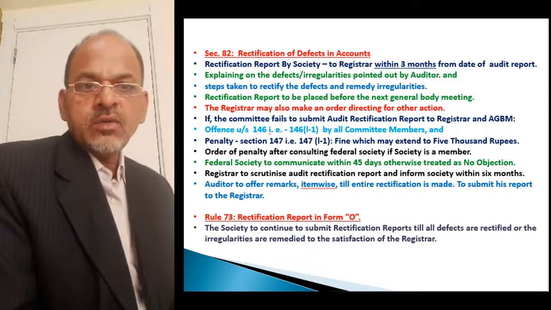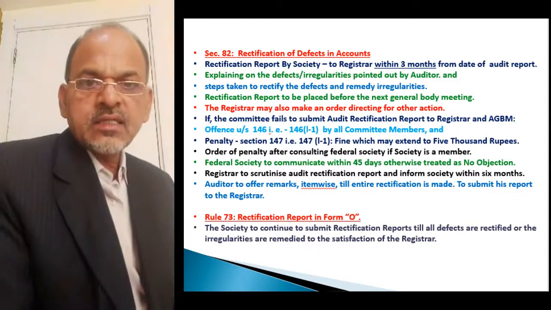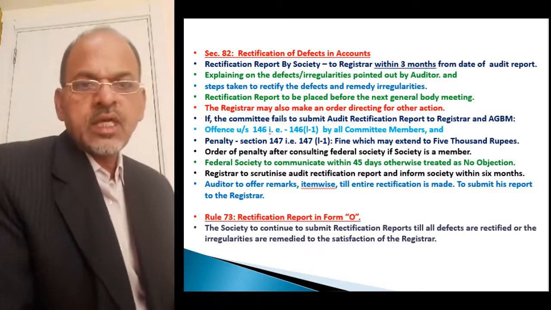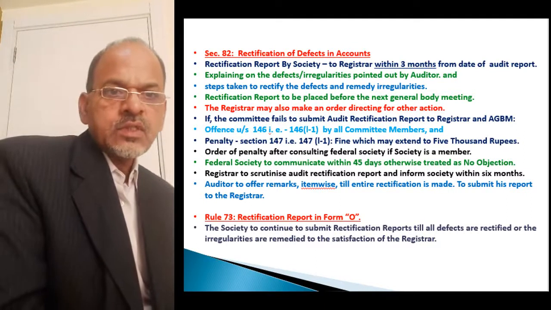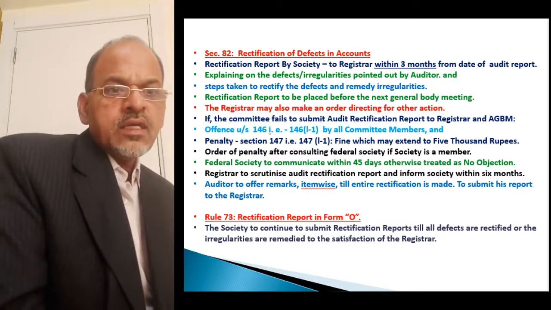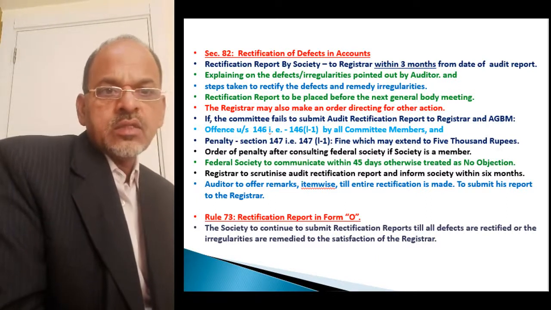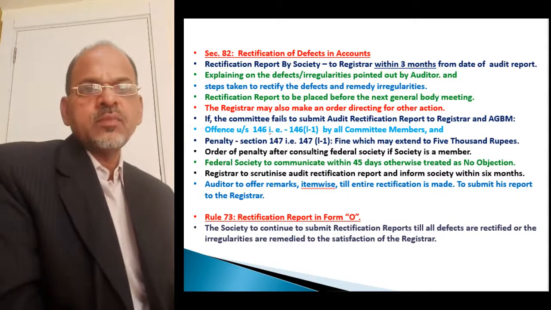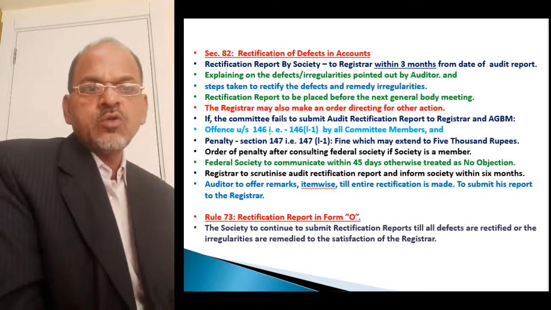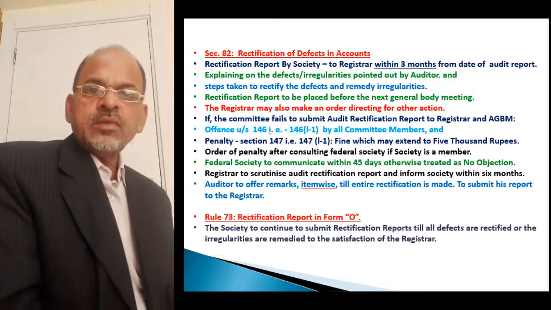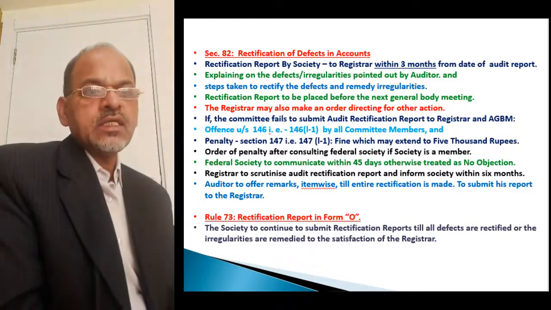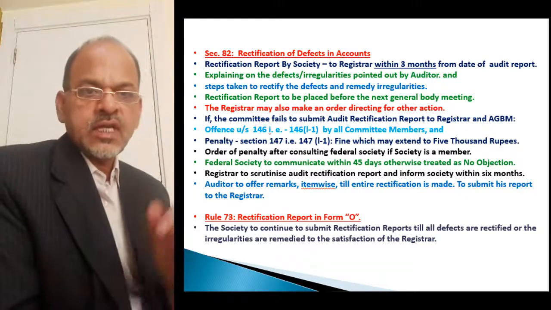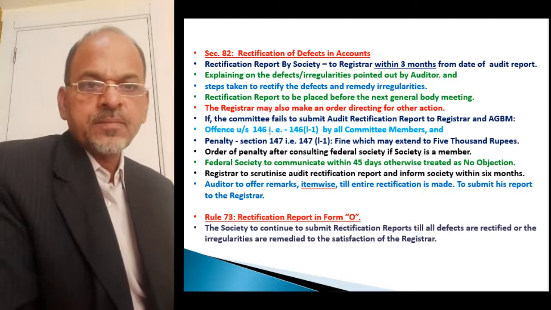If the opinion is not given within 30 days, then it is stated that the federation has no objection to the action of punishment as decided by the registrar. Okay, then the Federal Society is to communicate within 45 days, not 30 days; that 30 days is for other purposes. For this purpose, it is 45 days. If the Federal Society fails to communicate its opinion within 45 days, then that will be treated as the Federal Society having no objection, and the registrar can proceed further to impose the penalty.